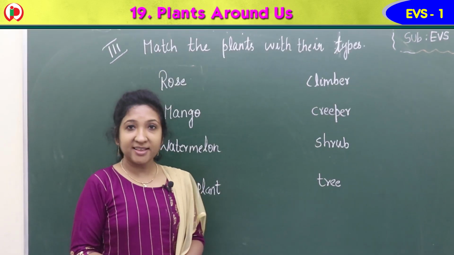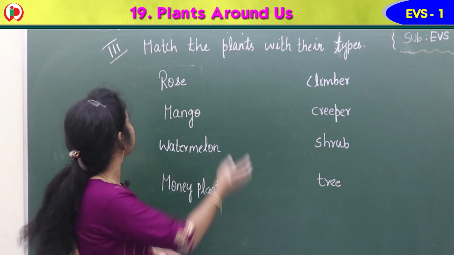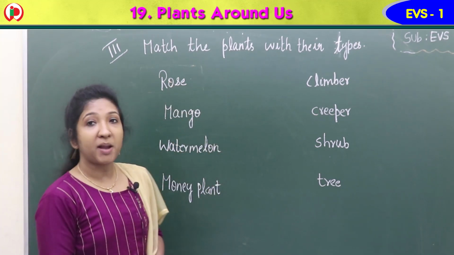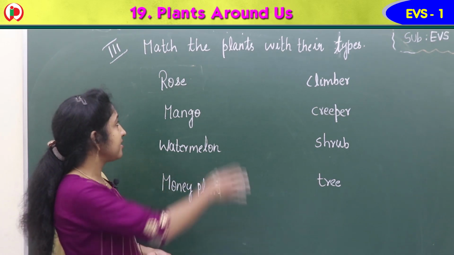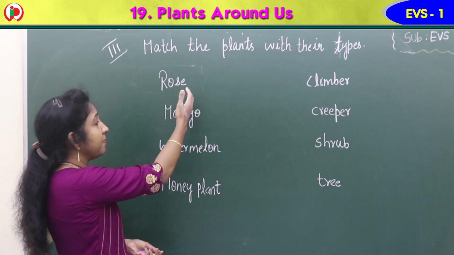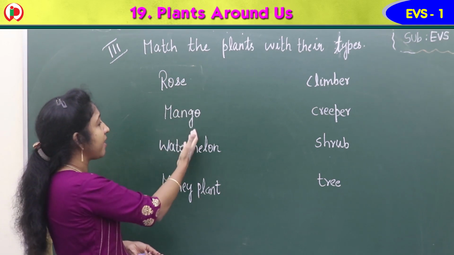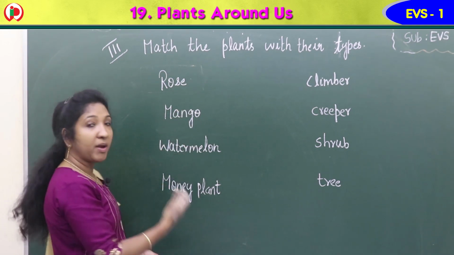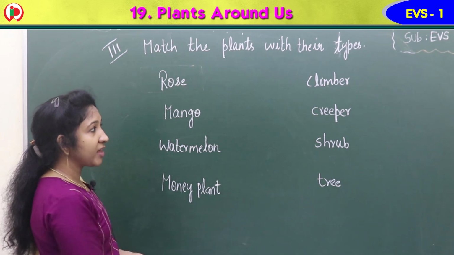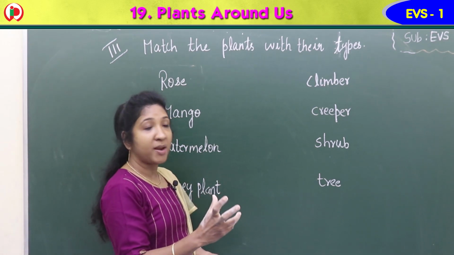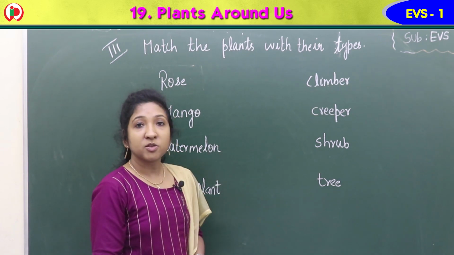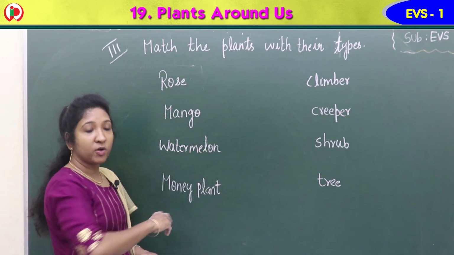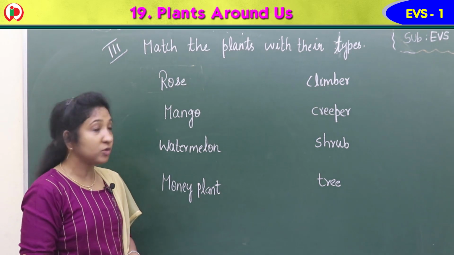Children, our next exercise in the workbook is exercise 3. Match the plants with the types. On one side you can see the name of the plants: rose, mango, watermelon, money plant. On the other side you can see the different types of plants: climber, creeper, shrub, tree. So you have to match these two. Correct match you have to do.